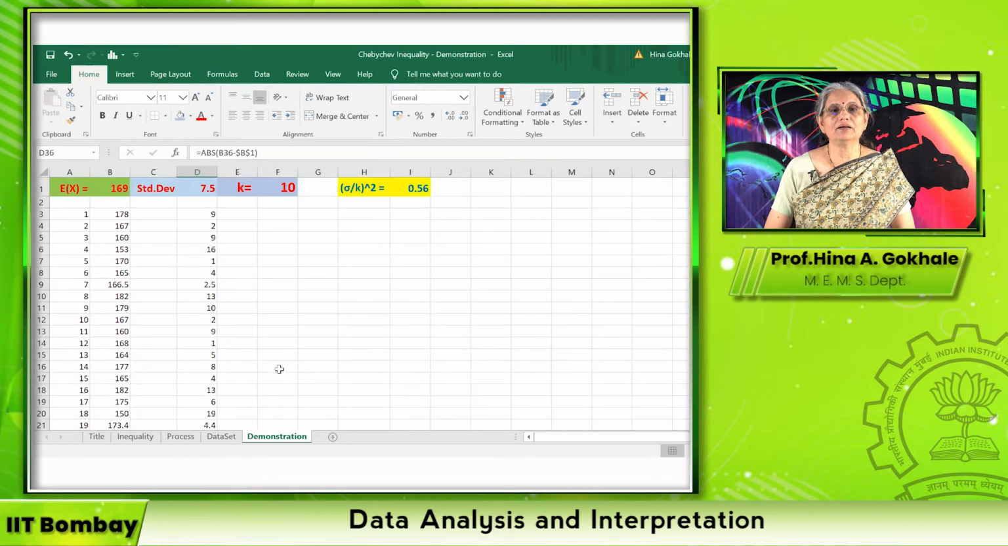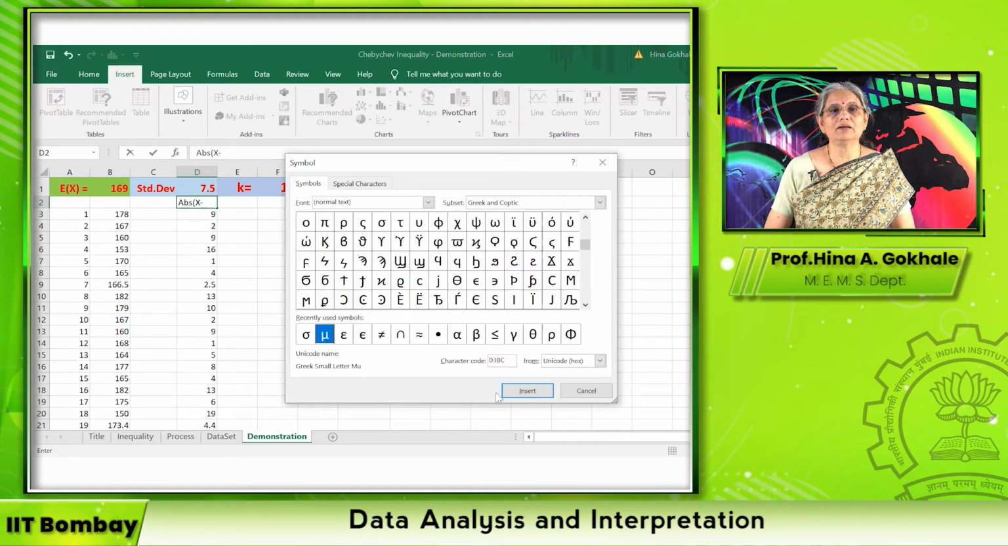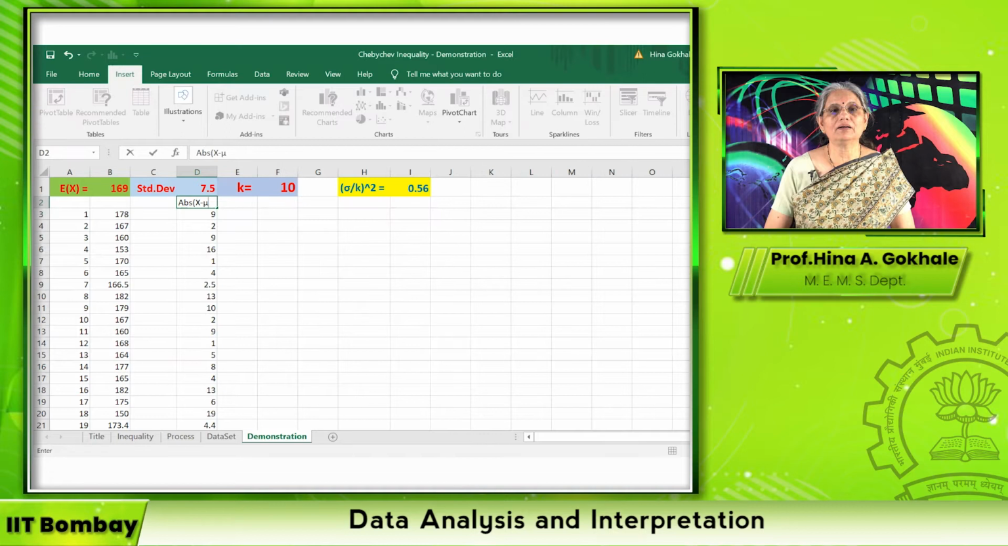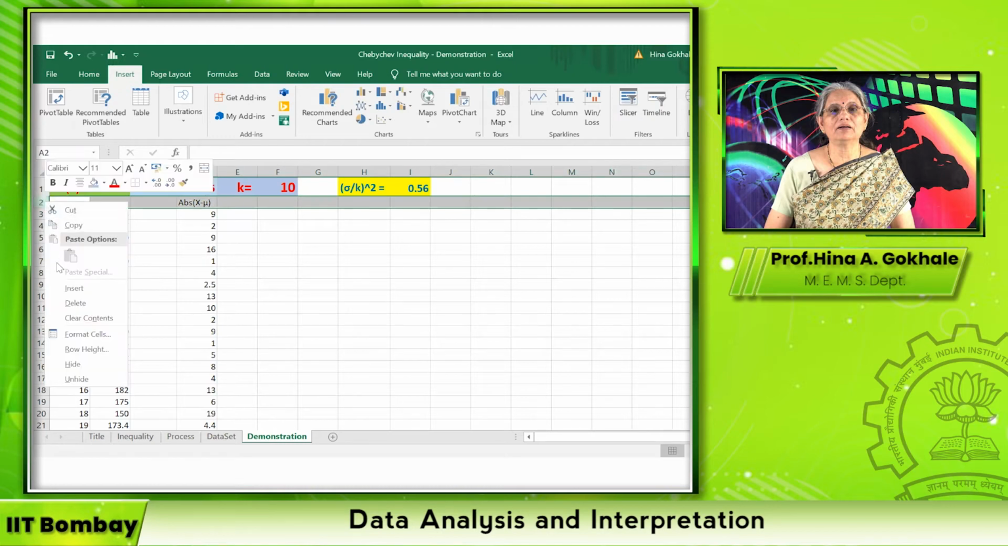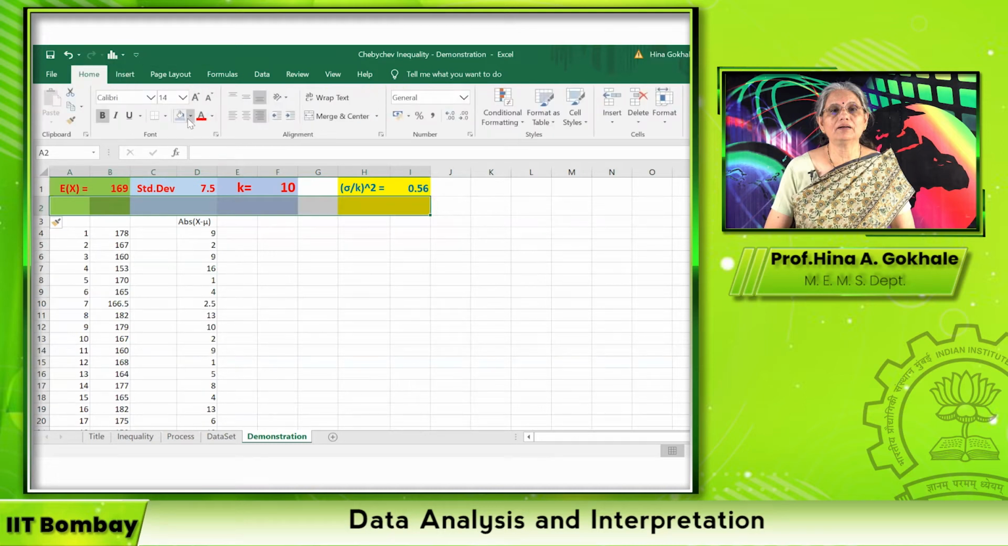Okay, so these are all the differences here. Should I write down here? This is absolute difference between X and mu. You can insert a mu here, you know, if you insert a symbol here, you get a mu symbol, you insert, you close. This is the absolute value. Let us have one more line here so that it looks good. Now this looks much better. And I just take this, and I don't want to have any colors there, so I select no fill, so it is only a gap.